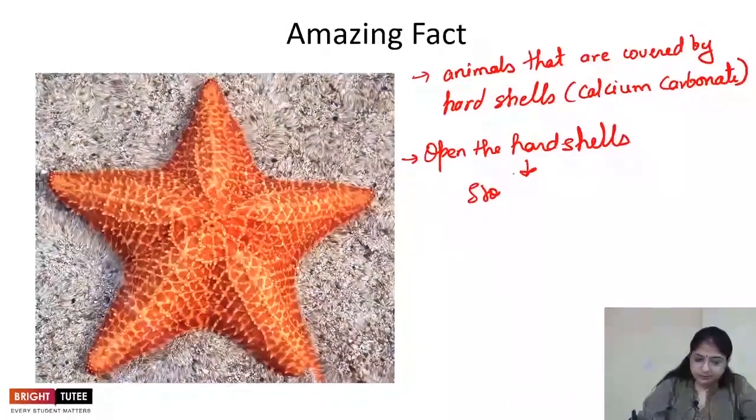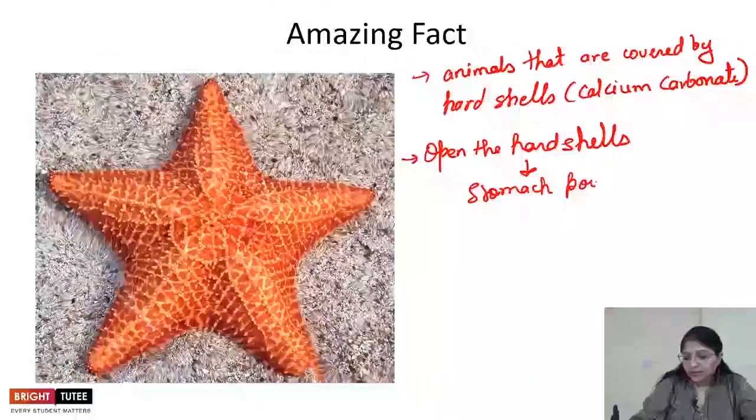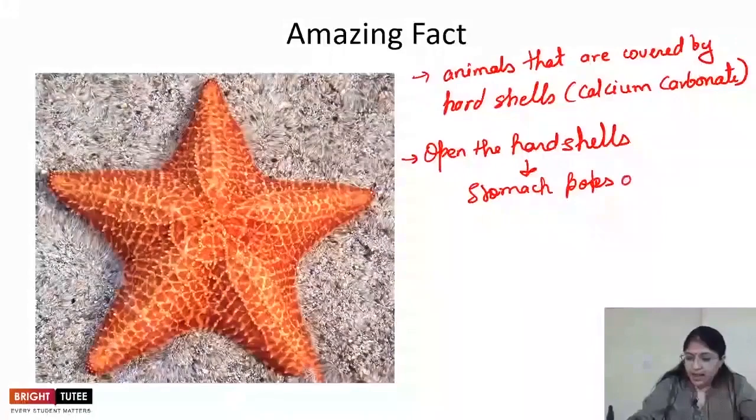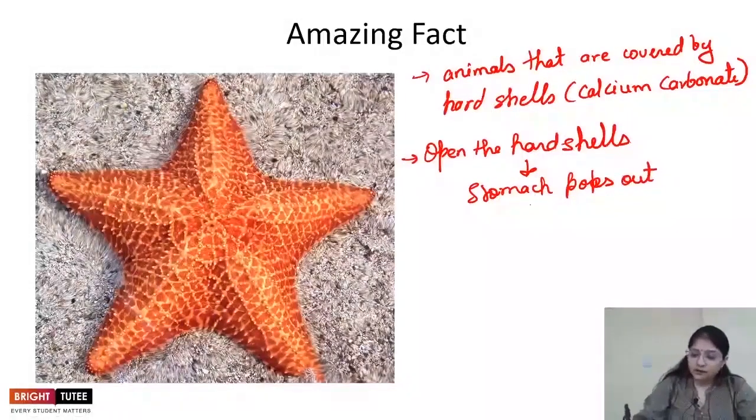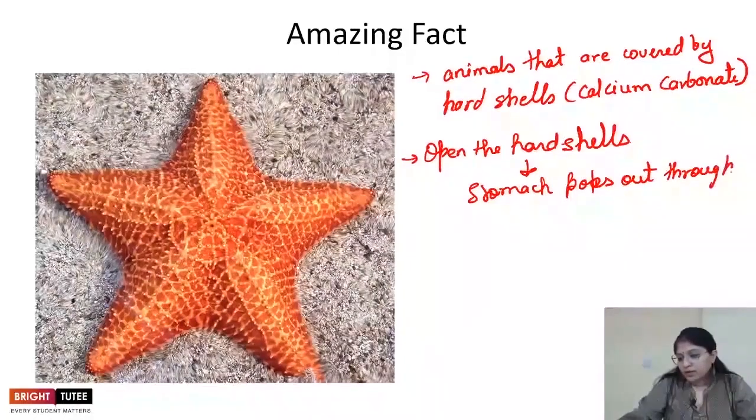The stomach of this animal pops out through its mouth, into the space that it has created in the hard shell.